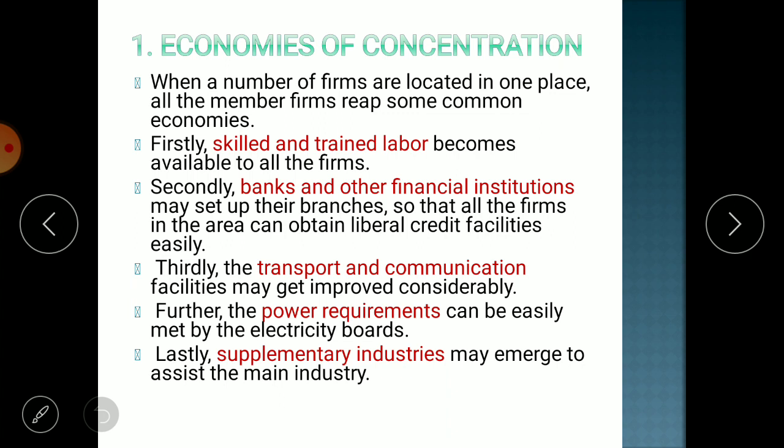So what will happen? Supply of labor increases. You know the law of demand very well, the law of supply very well. If supply increases, price reduces.